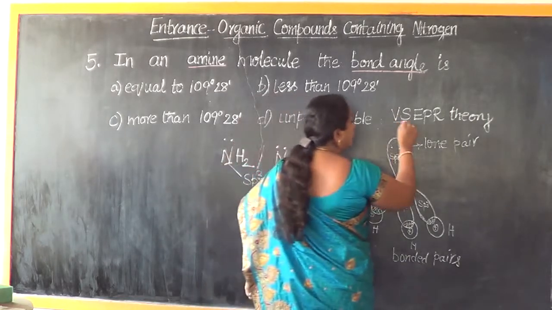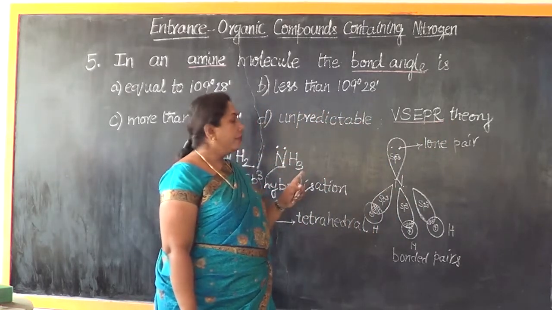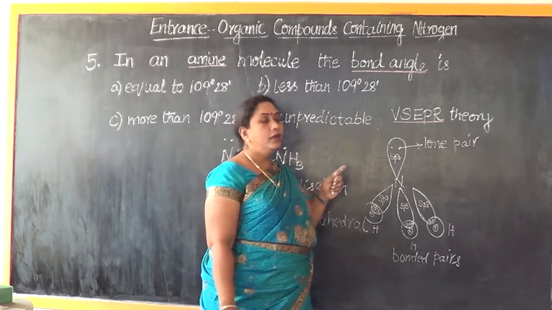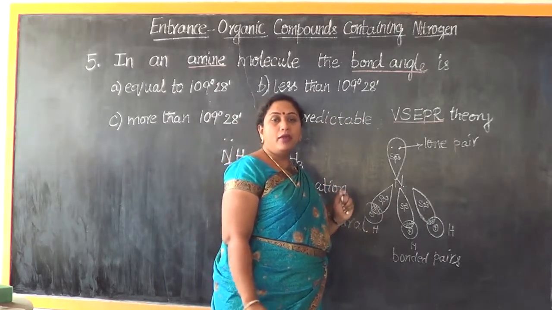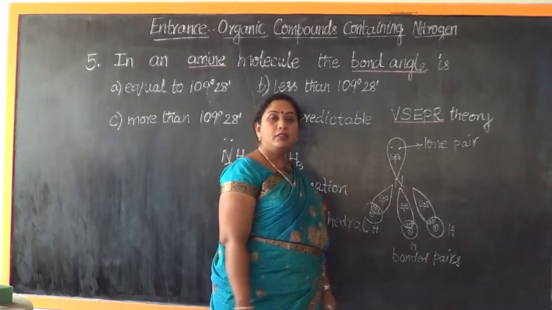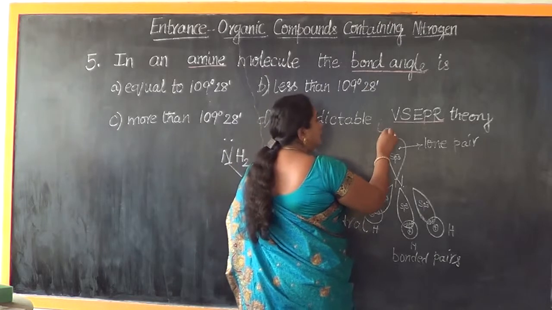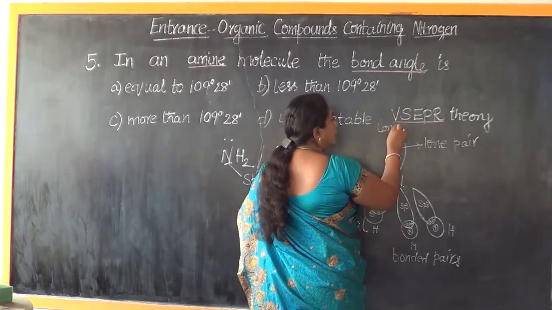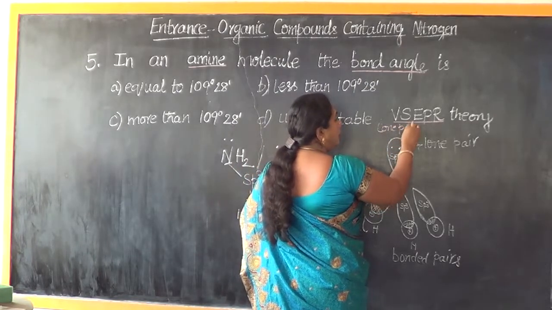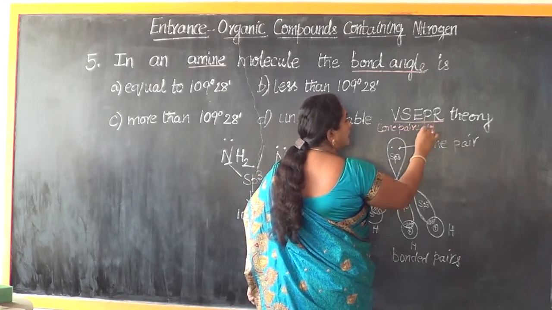Valence shell electron pair repulsion theory. According to this theory, if lone pair and bonded pair are present, they will experience a repulsive force among them, and here lone pair of electrons will repel the other lone pair of electrons to the maximum extent.